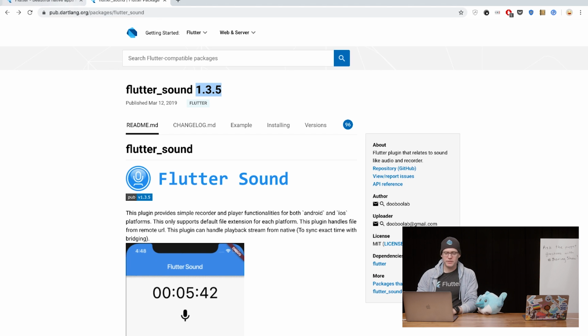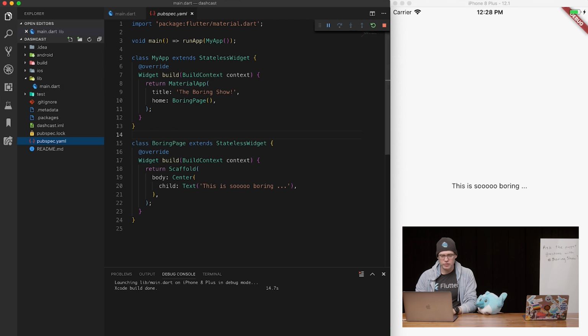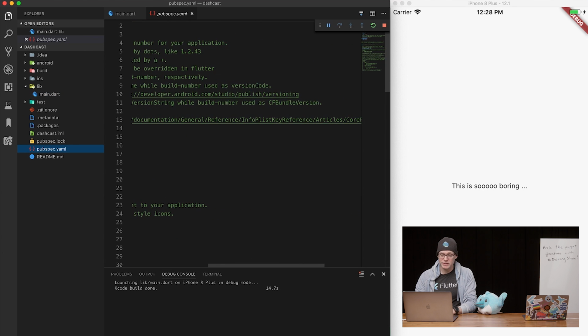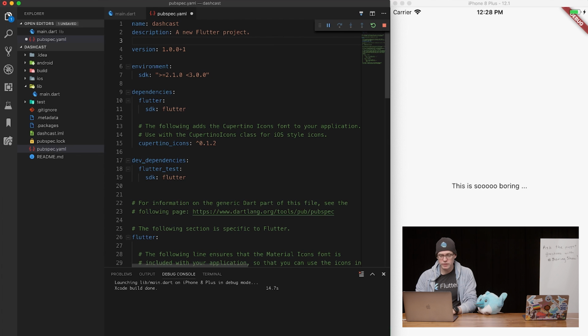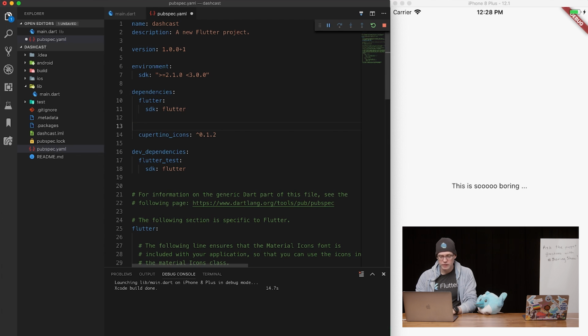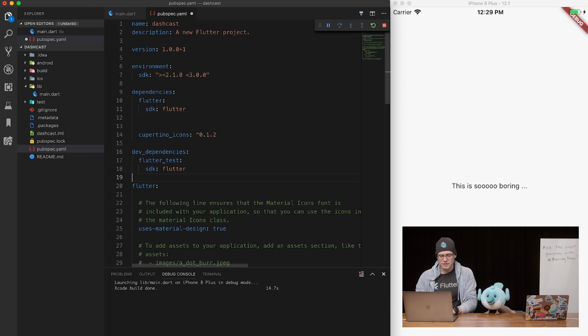Okay, so let's add in Flutter Sound. We're going to go back and go to our pubspec. And as you can see, I haven't tidied this up at all. So let's get rid of some of these comments, which are super useful, but we don't need them at the moment. Because we're advanced Flutter programmers now.